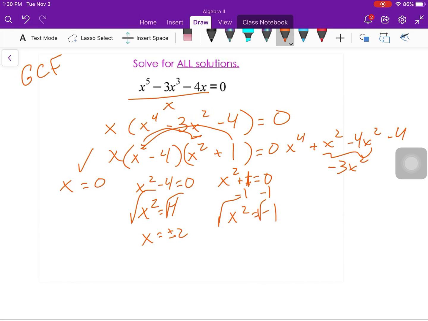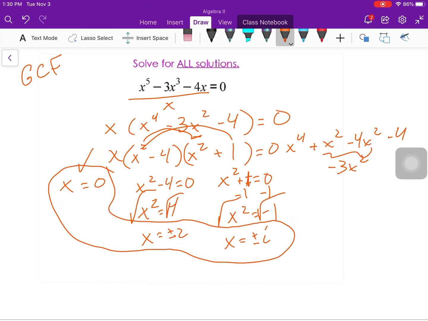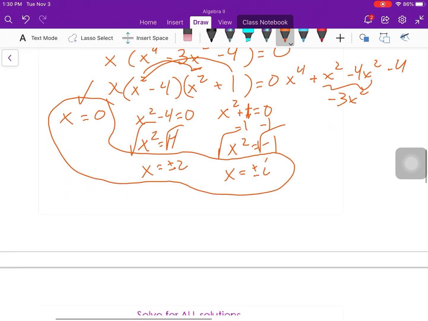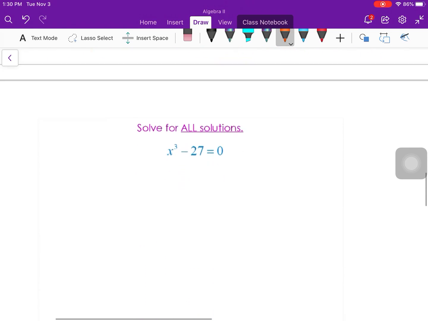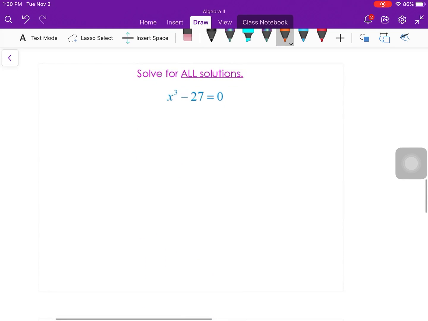Okay, solve by square root and get plus or minus i. So I've got one answer there with 0, two answers with plus or minus 2, and two more answers with plus or minus i. Hey, I got 5 answers because my polynomial was to the 5th degree. Catch it on? So like for example, this one is x to the 3rd. So that means I'm going to have 3 solutions to this cubic.